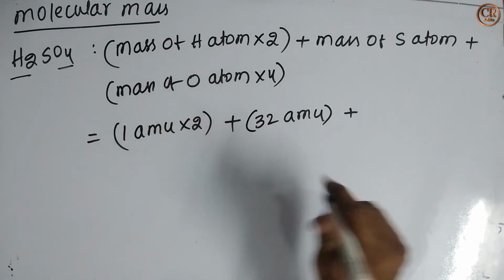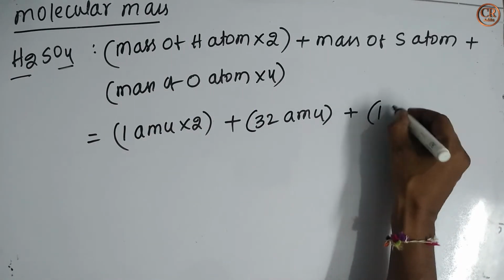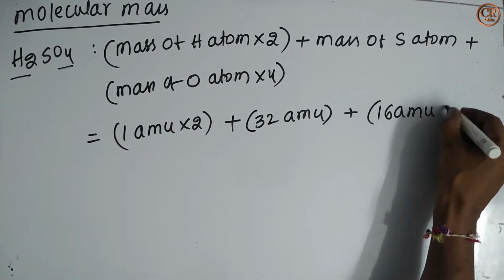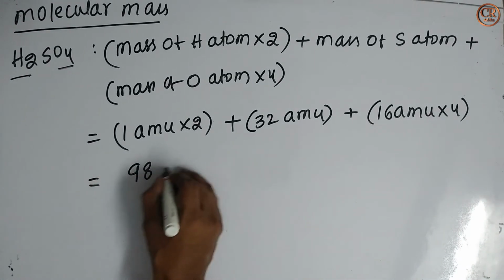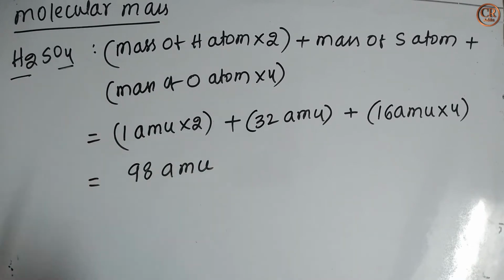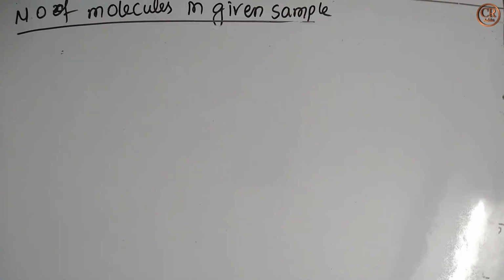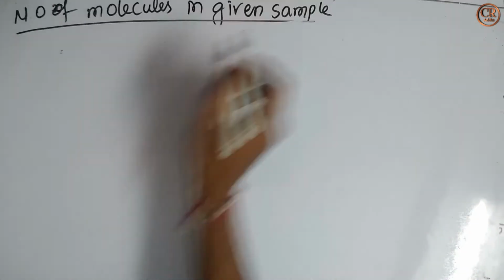Mass of oxygen atom is 16 AMU into 4, which is equal to 98 AMU. Here 98 AMU is the mass of H2SO4.